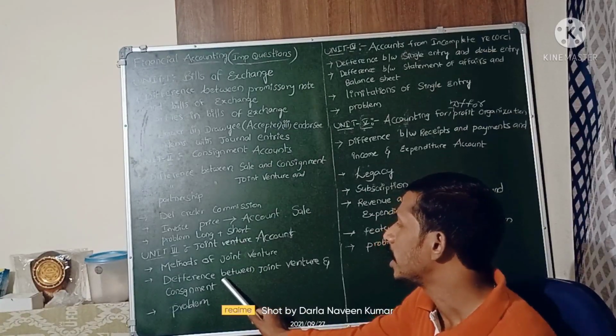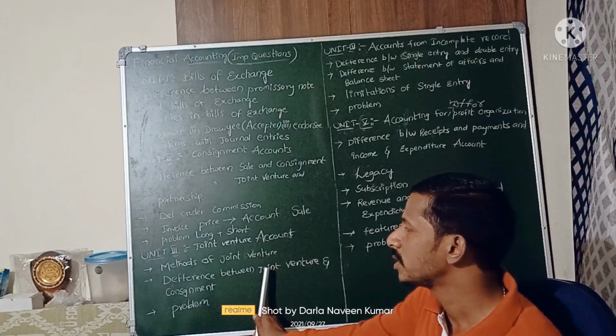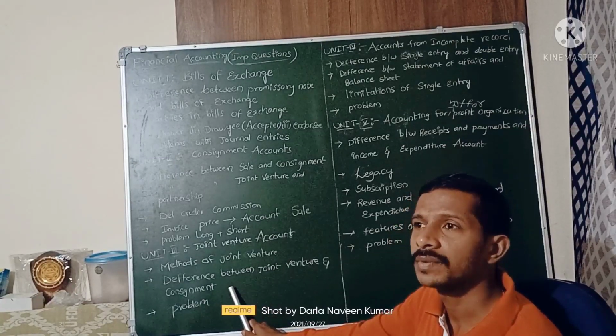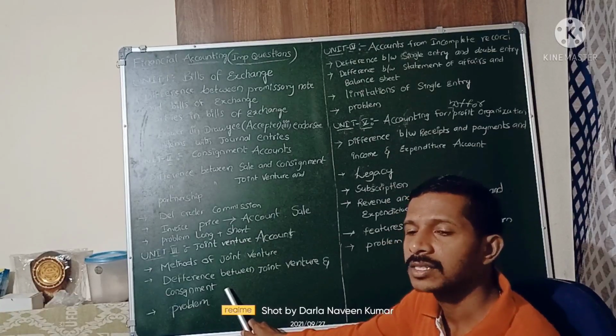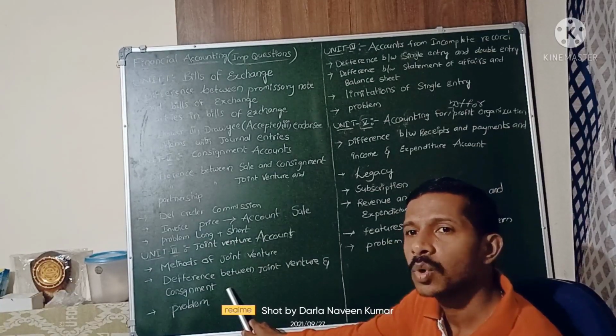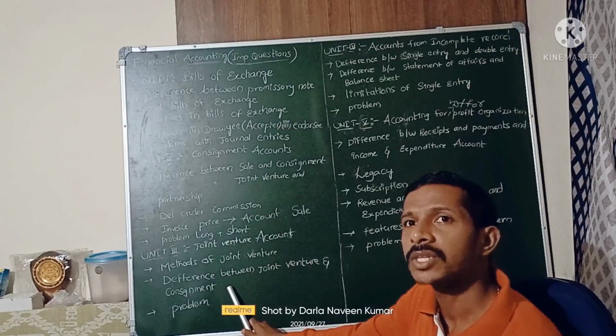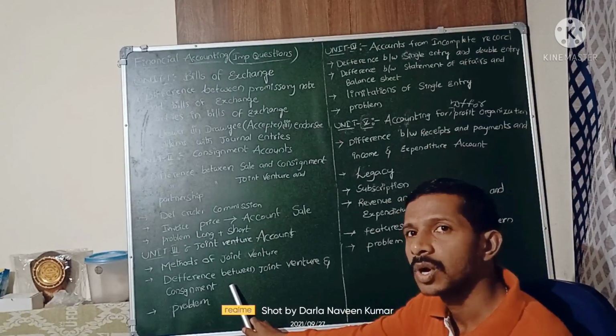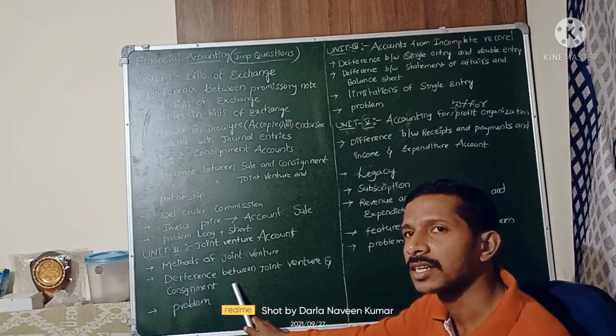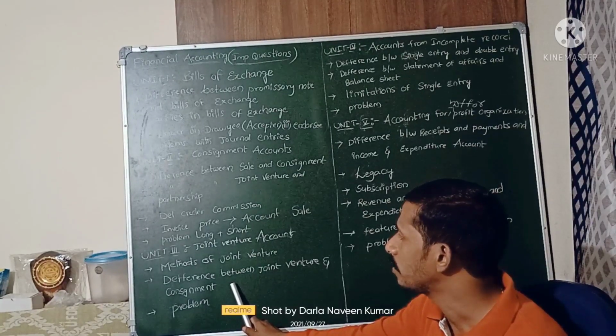And next, differences between joint venture and consignment. Generally, joint venture means two or three partners, the venturers or co-venturers. Why are they doing it? For a short business, a short contract, a short period, three months, one month. Where such a contract is there, we call it a joint venture.